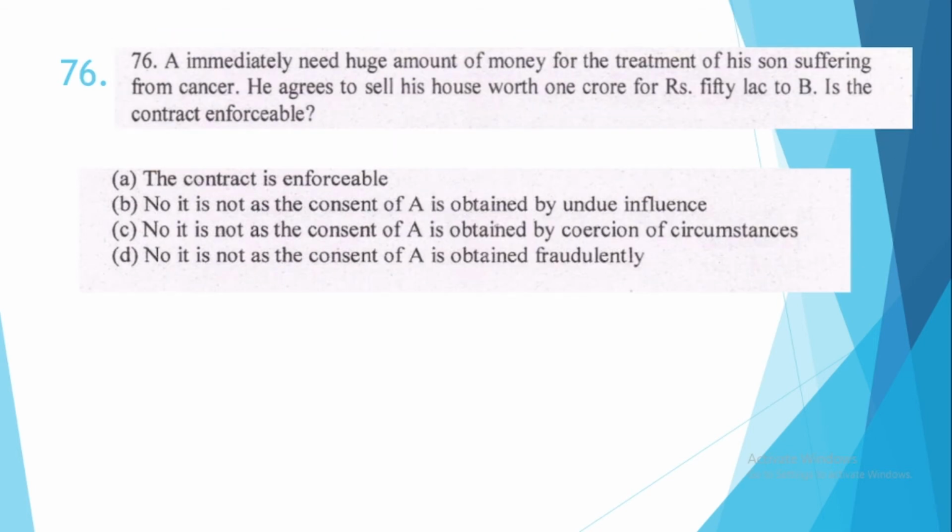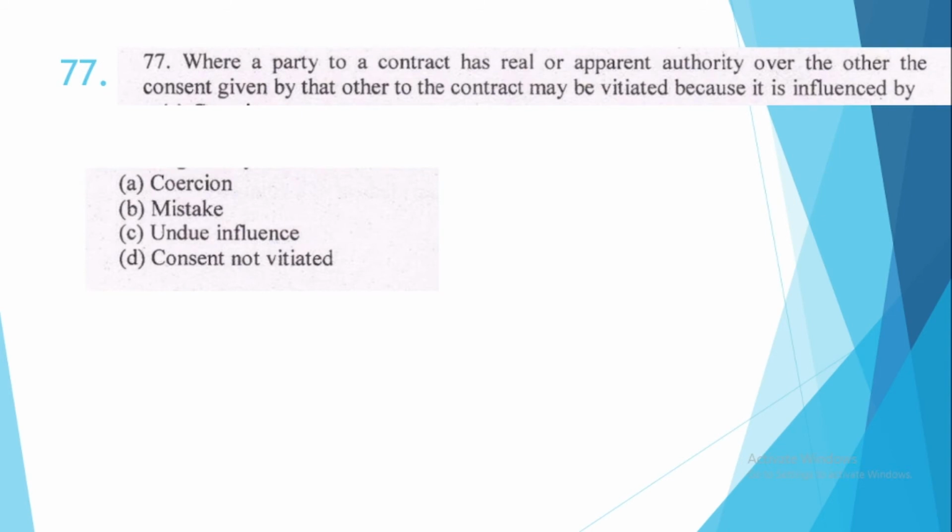76. A immediately needs a huge amount of money for the treatment of his son suffering from cancer. He agrees to sell his house worth 1 crore for rupees 50 lakh to B. Is the contract enforceable? Yes, option number A, the contract is enforceable. 77. Where a party to a contract has real or apparent authority over the other, the consent given by that other to the contract may be vitiated because it is influenced by option number C, undue influence.